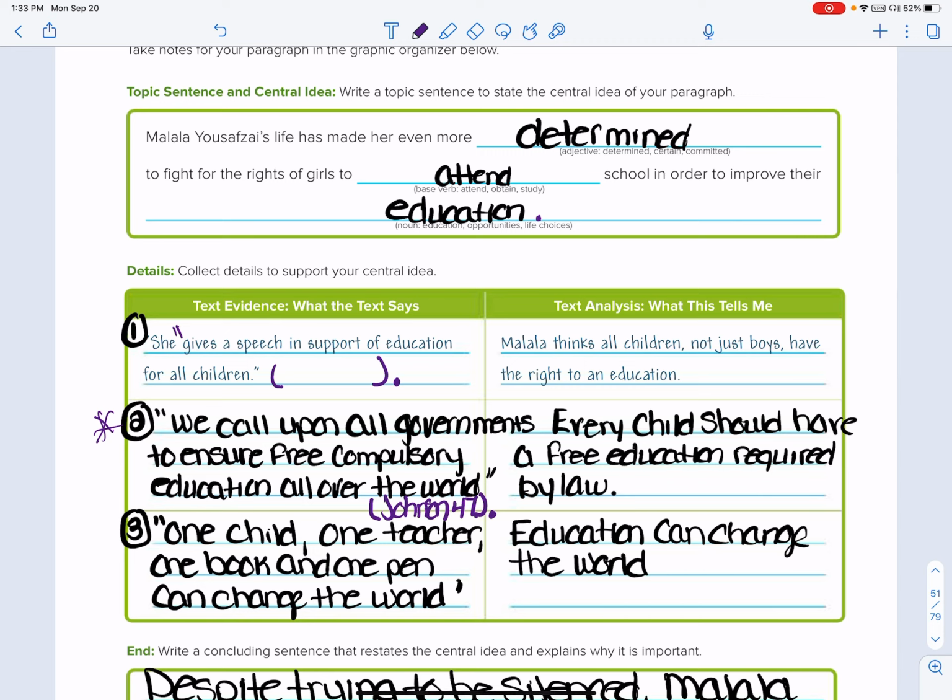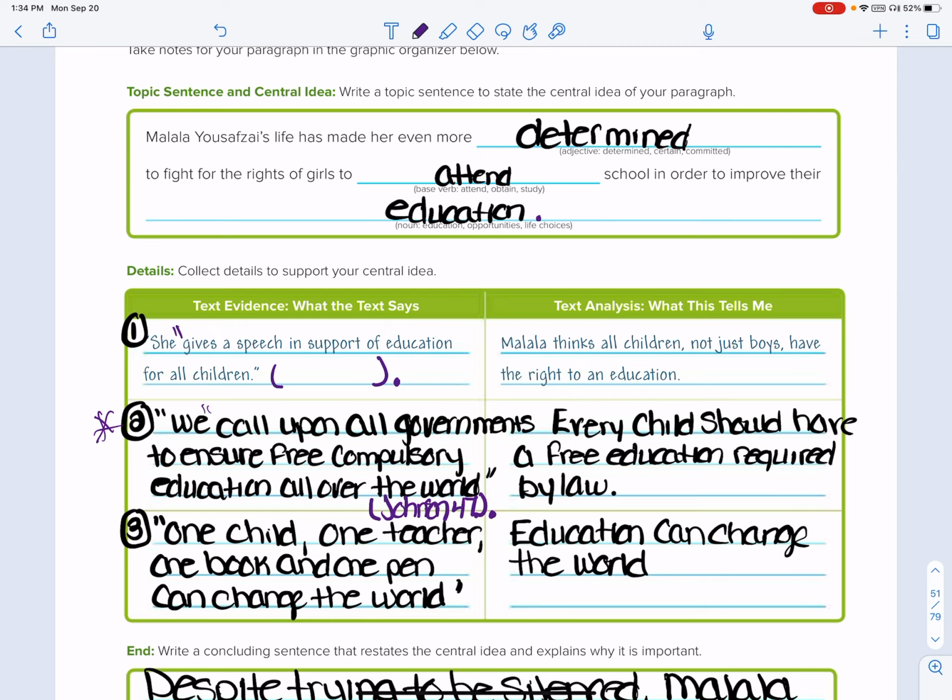Okay? Malala thinks that all children, not just boys, have the right to an education. In her speech, comma, she also called upon governments to ensure free compulsory education all over the world. Johnson 47, period.